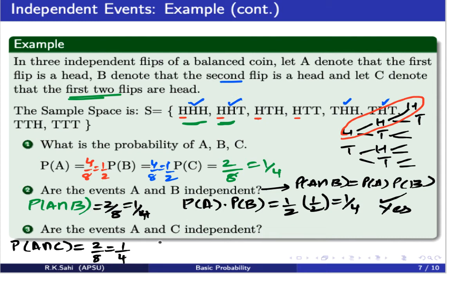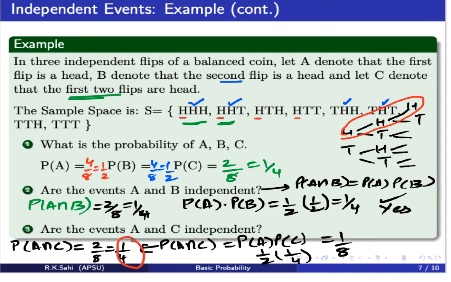So in order to say if it is independent, we need to know whether A intersection C equals probability of A times probability of C. So A intersection C is this. Let's look at the probability of A, which is a half. Probability of C, 1/4. What is the product? 1/8. Clearly, 1/4 and 1/8 are not the same. So here the answer is no.